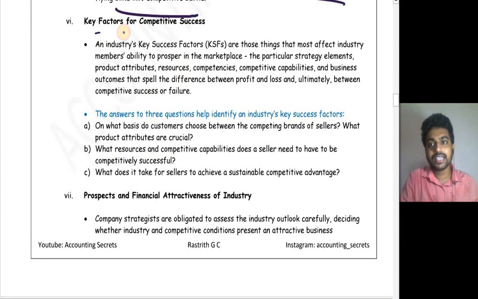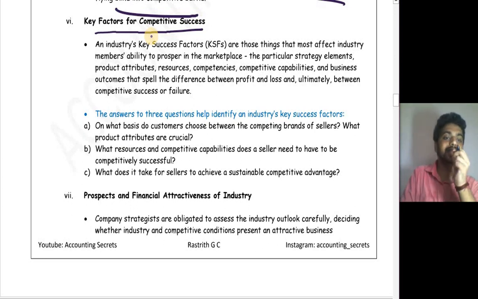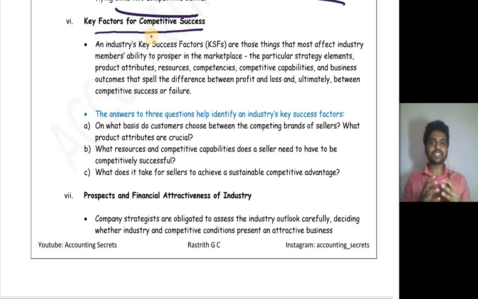Next one is to analyze key factors for competitive success. You have to analyze what the key success factors are in that particular industry. Key success factors are those factors which are very essential for an organization to compete in a particular industry, the factors that customers want.